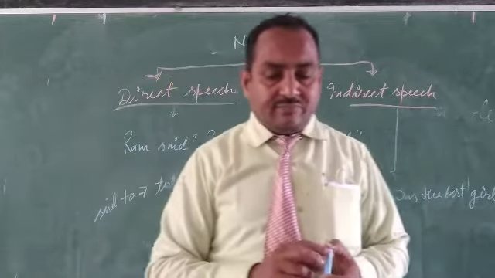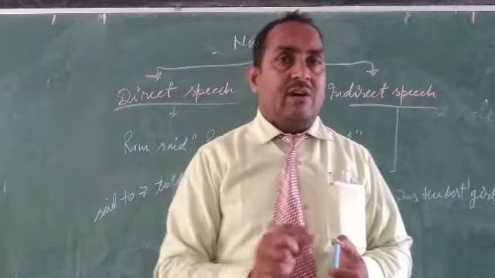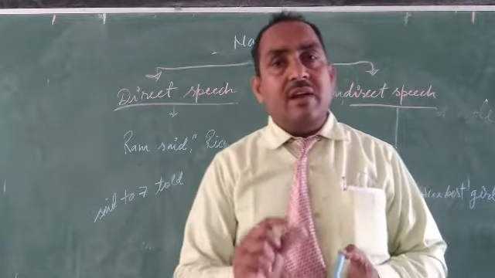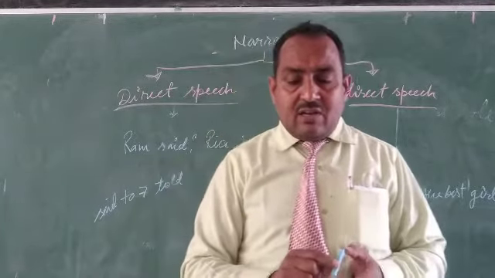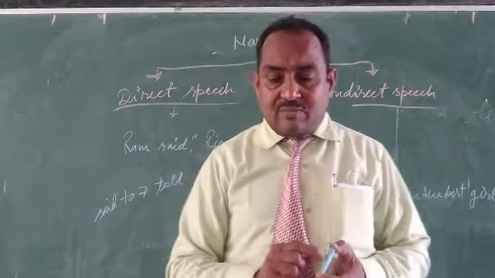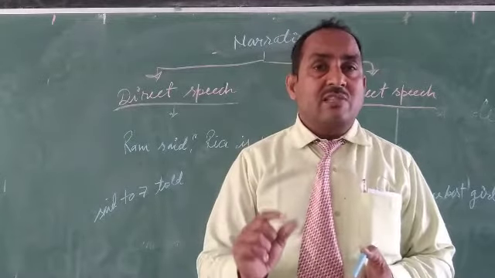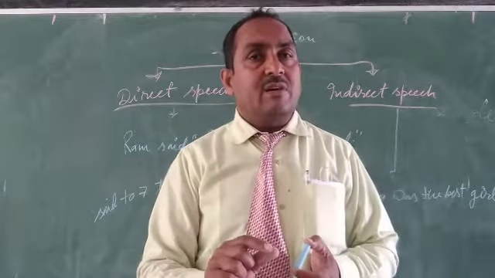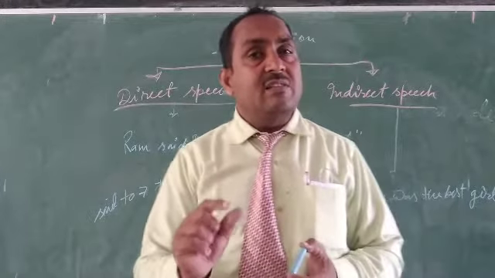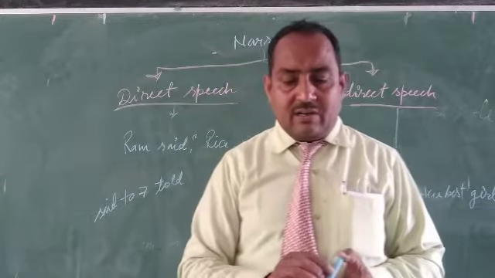Now see the second. The words of the speaker are written within inverted commas. It means in direct speech, inverted commas are necessary. But in indirect, since the exact words of the speaker are not repeated, the inverted commas are removed. It means there is no need of inverted commas, because the words of the speaker are not repeated in indirect speech. That is why we remove the inverted commas.